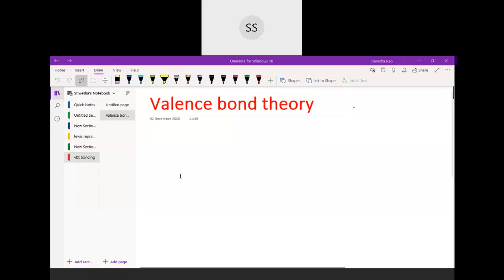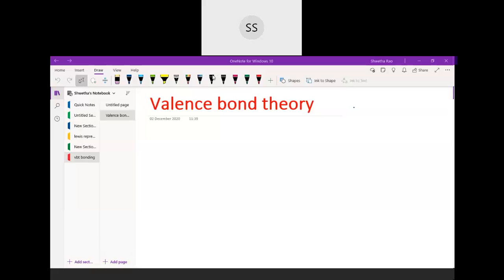Okay, then we will continue with our topic. From your exam point of view, I'm telling you once again that this particular topic is very important. You have to study this because it will be a fixed question which they will be asking from the coordination compound, that is about the bonding. There are only four complexes which you have to study here, so based on that only the question will be asked. So we will start with this.